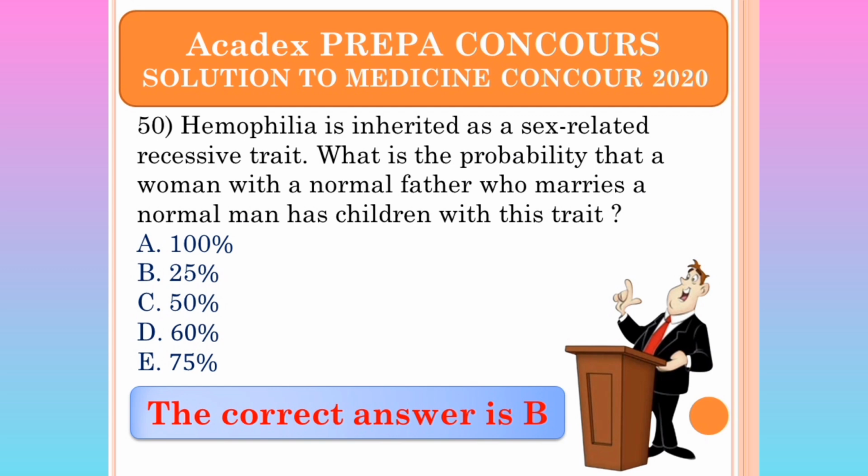Then secondly, we go for the husband, and the same thing happens, 50-50. For a normal father and a normal husband, there is no probability that she will ever have a child with this trait. But the probability comes where the father or the husband was a carrier. So we take half times half, our answer will be 1/4, or 50% times 50%, our answer will be 25%. B.